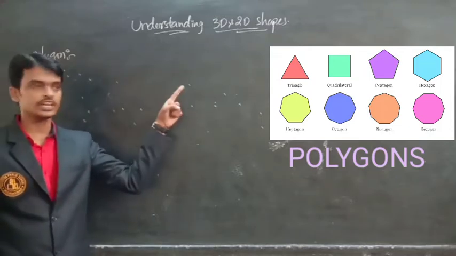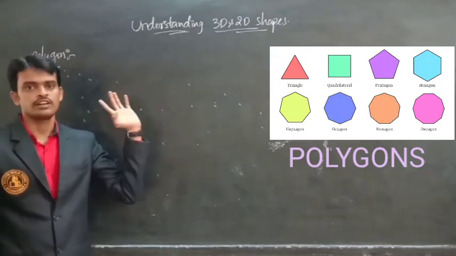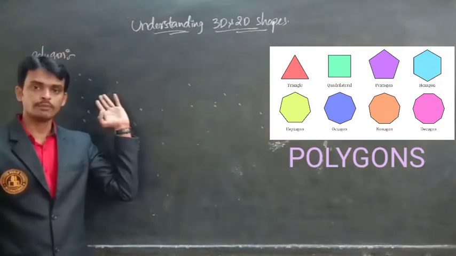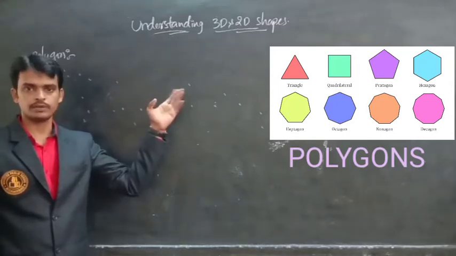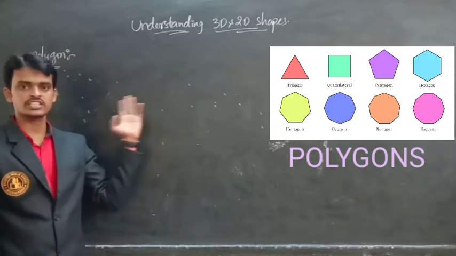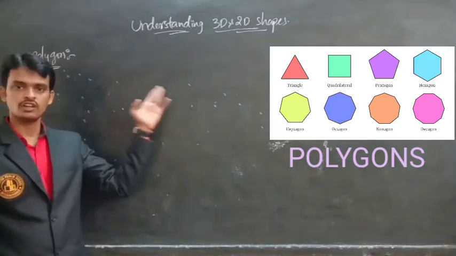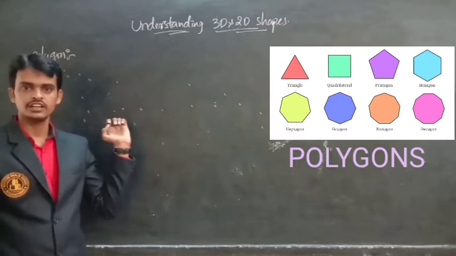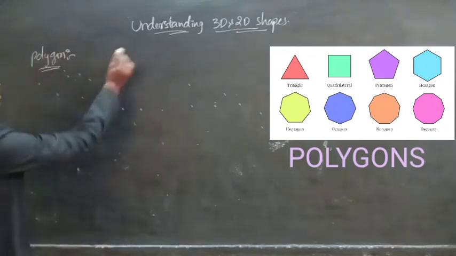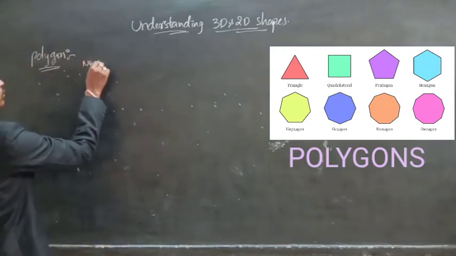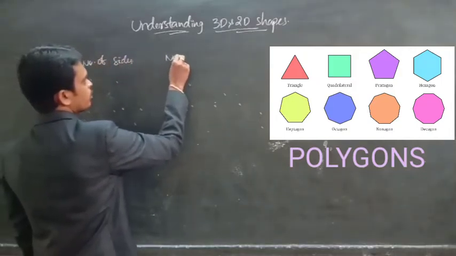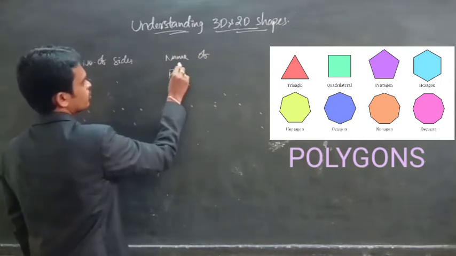A polygon with four sides is called a quadrilateral, such as a square, rectangle, parallelogram, like this. If a polygon has five sides, it is called a pentagon. Six sides, hexagon. Seven sides, heptagon. 8 sides, octagon. 9 sides, nonagon. 10 sides, decagon. So here, number of sides and name of polygon.